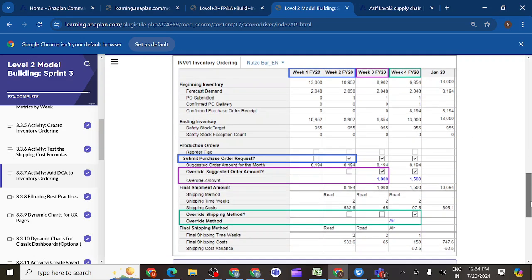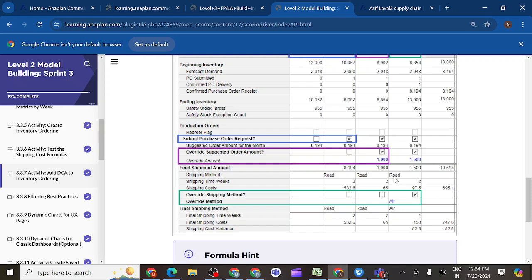What should the result be? Whenever I give the permission, override amount is there, and only then should they be able to edit. If I don't select it, they should not select anything. Here also, if they select override suggested order amount, then only it should be editable. Otherwise it should not be editable. In this way we should create the logic here.